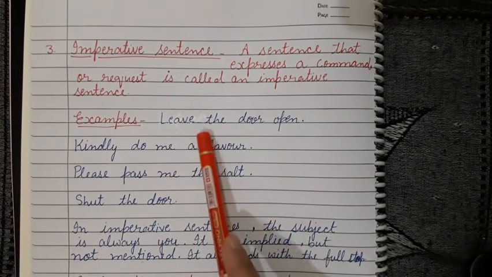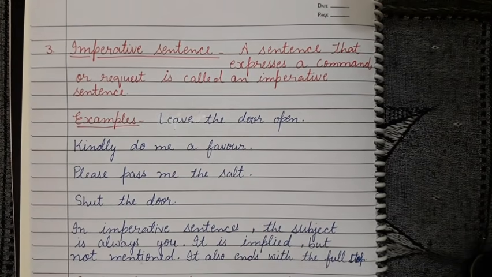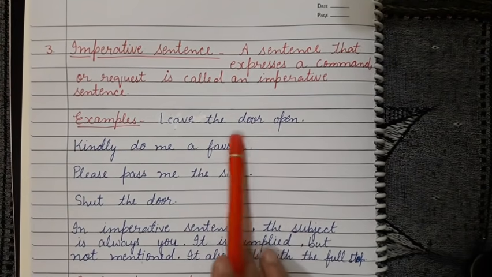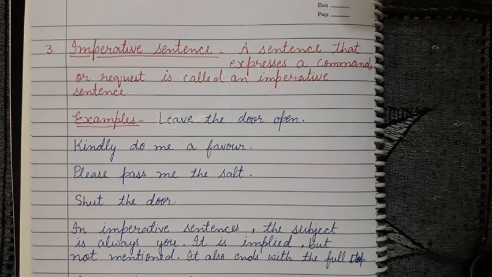You can see the example: leave the door open. So here which kind of expression is coming? Leave the door open, order, kind of command. We also generally use in the class: sit down, stand up, join your hands, close your eyes.